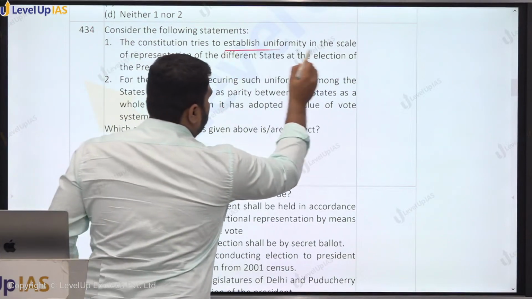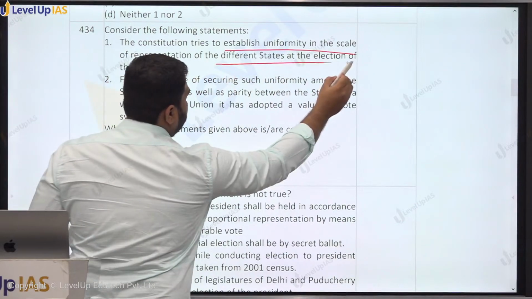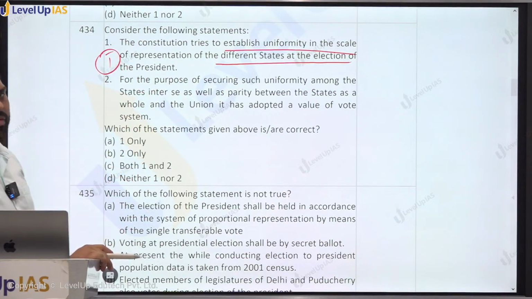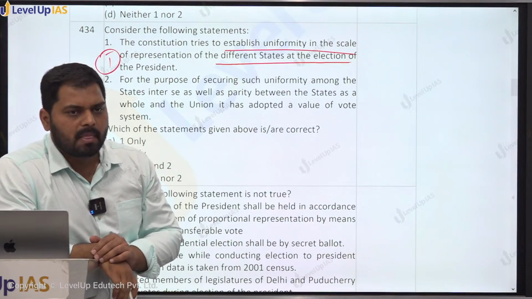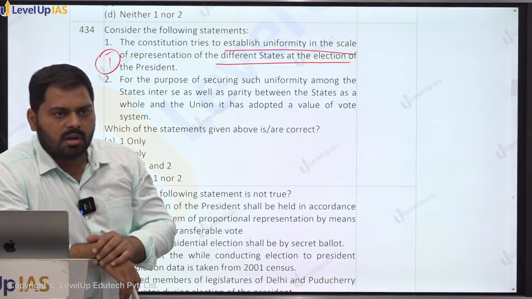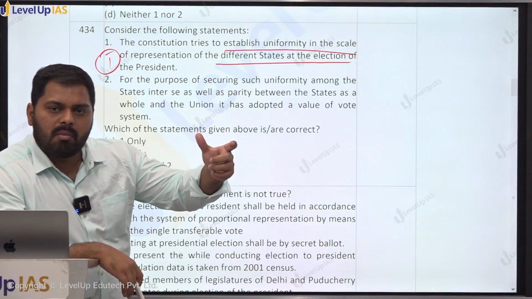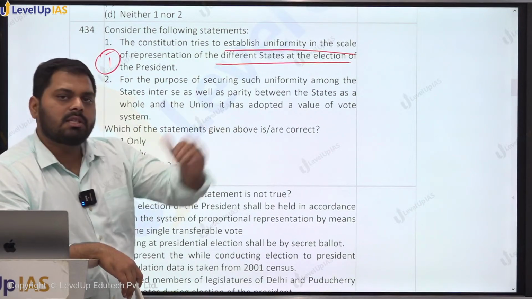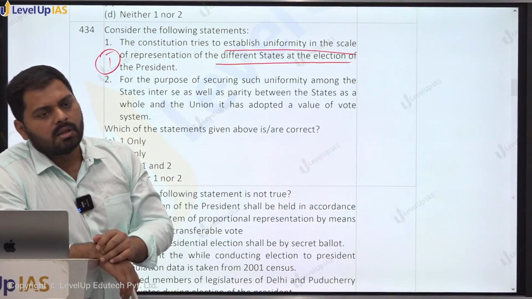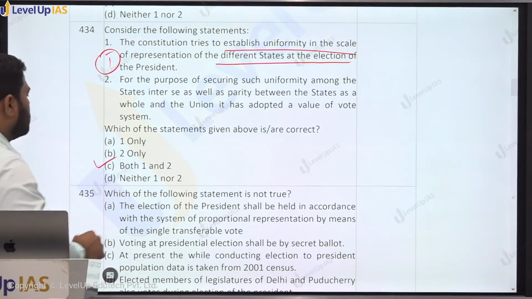That there should be uniformity in the scale, as far as practicable, in the representation which is given to different states for the election of the president. This is true. And for this representation we adopt a value of vote system, wherein the value of one vote of MLA is total population divided by number of MLAs into 1000. Then the value of votes of all MLAs in the country divided by the total number of elected MLAs gives the value for MPs, right? So both the statements are correct.